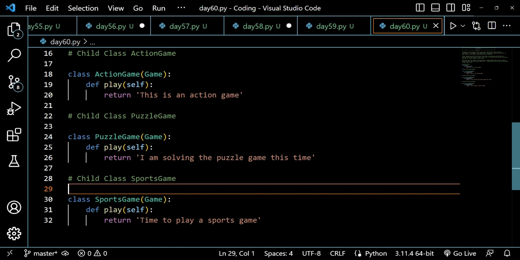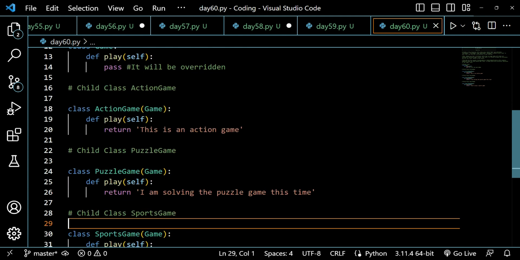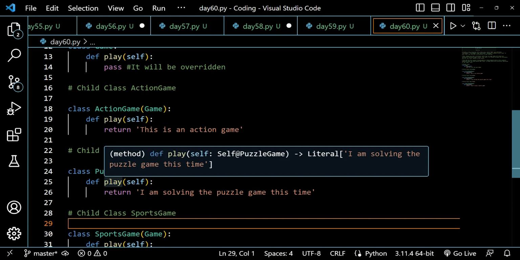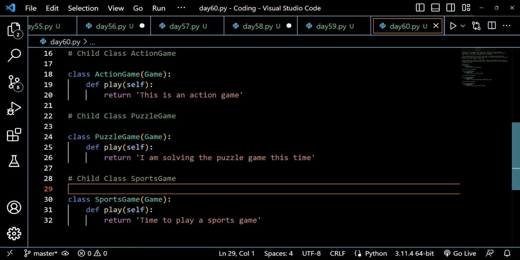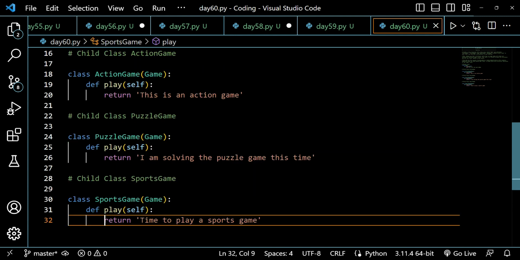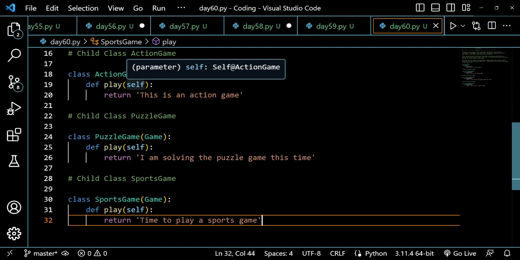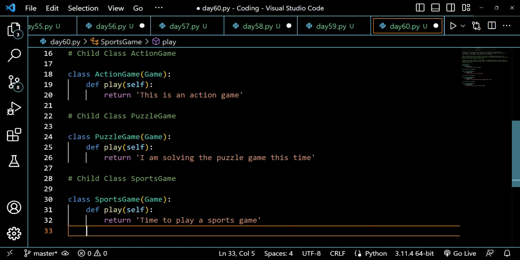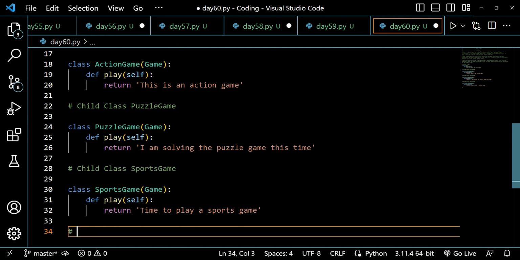But all of these four methods have the same name. In game it is play, in action it is play, in puzzle it is play, and in sports game it is also play. So all of the four classes have the play method, but all of the four classes have different roles to play. So this is where polymorphism comes into play.